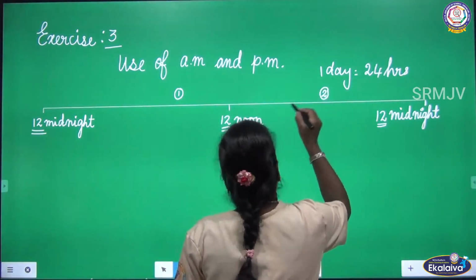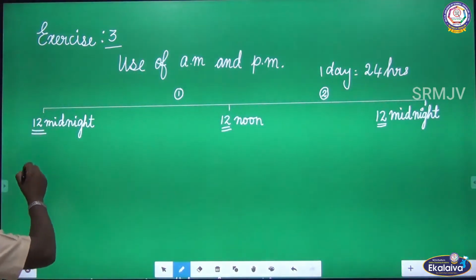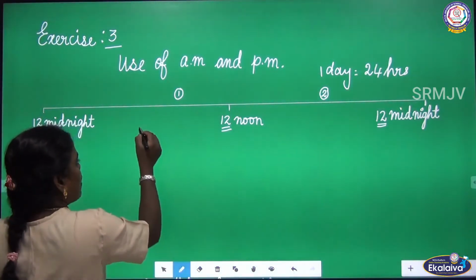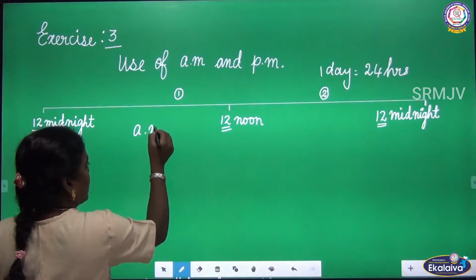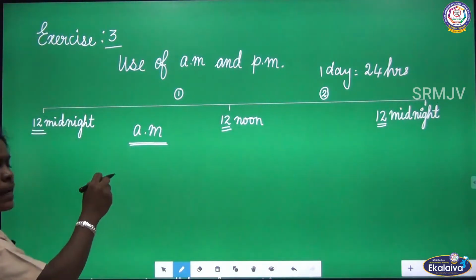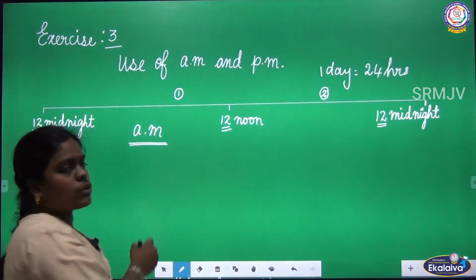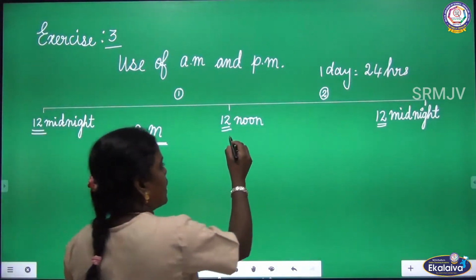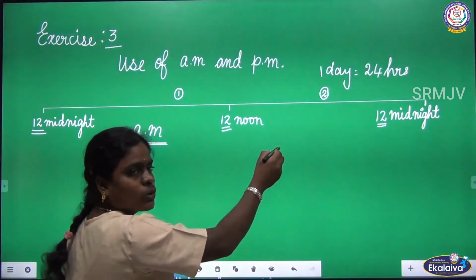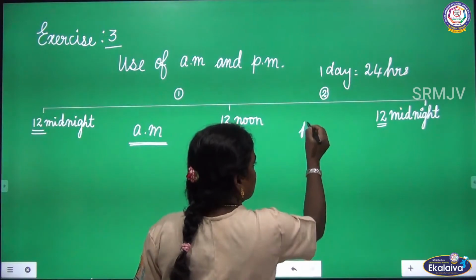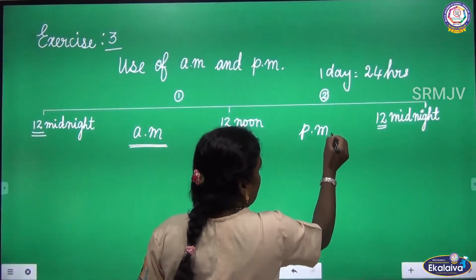So listen, after 12 midnight to 12 noon, we have to use the period AM. And after 12 noon to 12 midnight, we have to use the period PM.